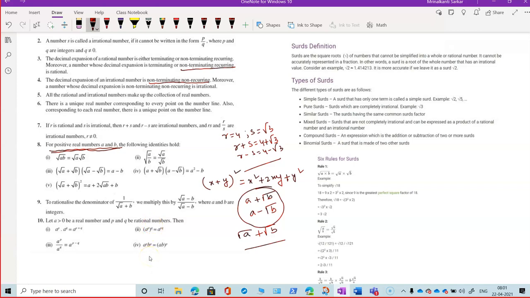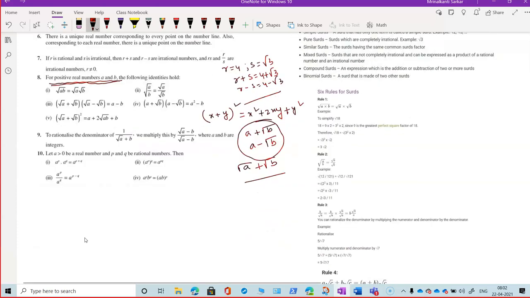And these are some basic rules which follow from indices or exponents. Probably you did in class 8. The rule of exponent was there, that a to the power p into a to the power q is a to the power p plus q. A to the power p to the power q is a to the power pq. A to the power p by a to the power q is a to the power p minus q. And a to the power p into b to the power p is ab to the power p. Have you seen all these things or not? Yes. Fine. So these are called laws of exponents.